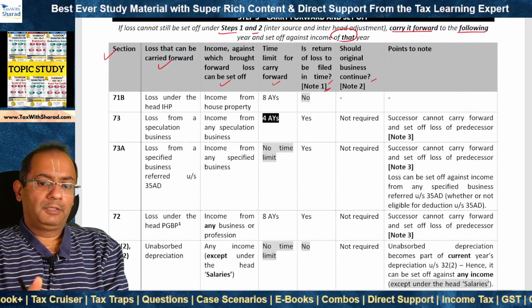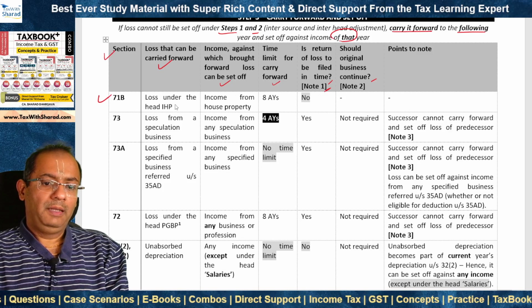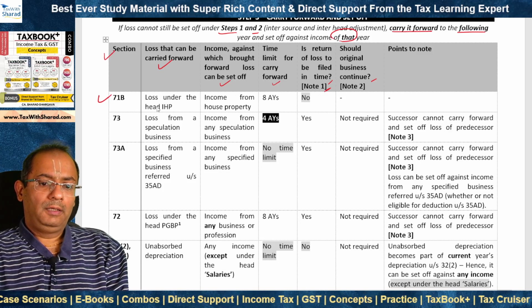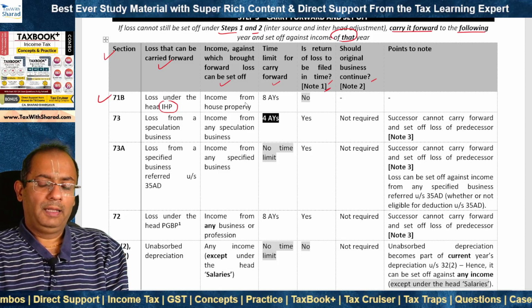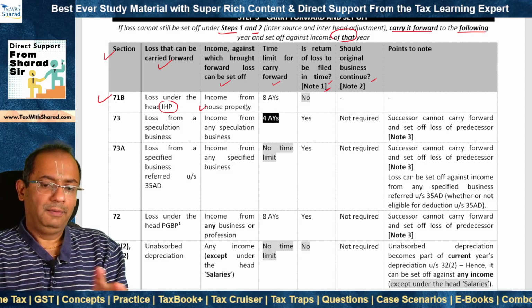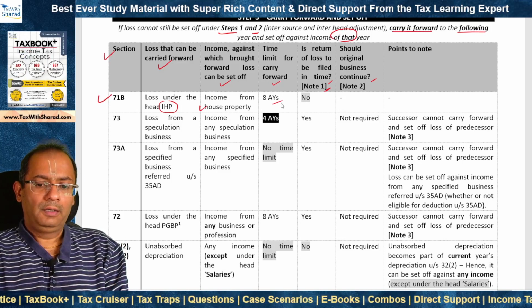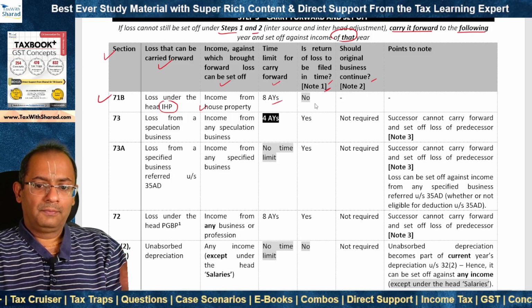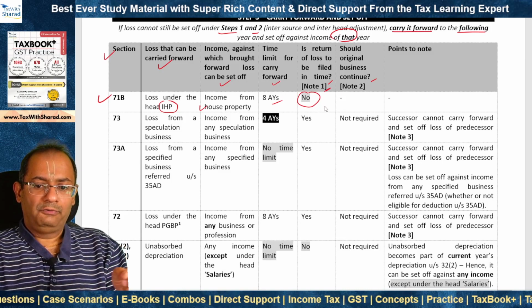We will now look at various provisions for carry forward and set off of loss. Section 71B deals with loss under the head income from house property, which can be carried forward, and the brought forward loss can be set off against income from house property. The time limit for carry forward is 8 years. And there is no requirement in this respect that the return of loss be filed in time.